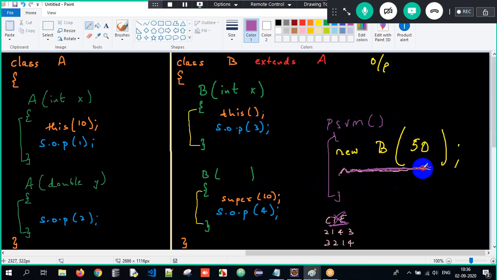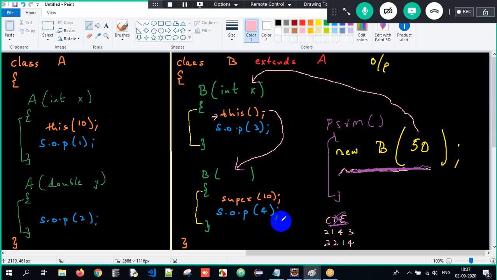Now when I create an object over here, from here the control will go to the first constructor. Correct? Now when I tell this of, it means I am invoking another constructor in the same class. The control will go here. And when I tell super of 10, from the super class A, the control will go to this specific constructor. Super meaning super class constructor. This meaning same class constructor. This of 10 meaning, oh, I'm so sorry.